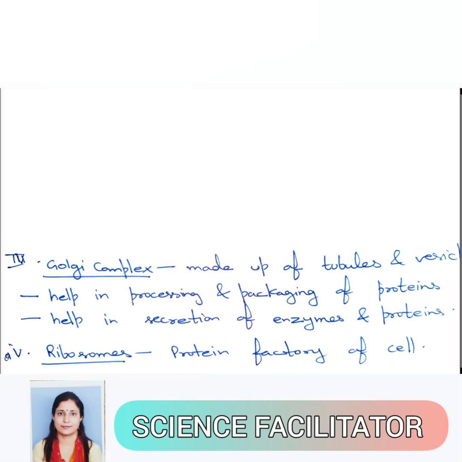The next important organelle is the ribosomes. Ribosomes look like this. This you will study in higher classes. This one is the smaller subunit and this one is the larger subunit. They are known as the protein factory of the cell.